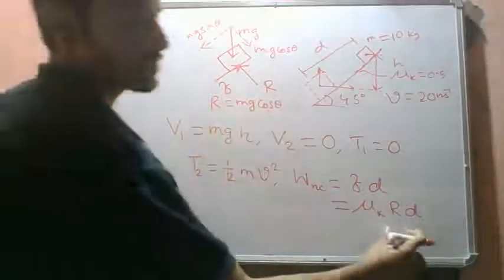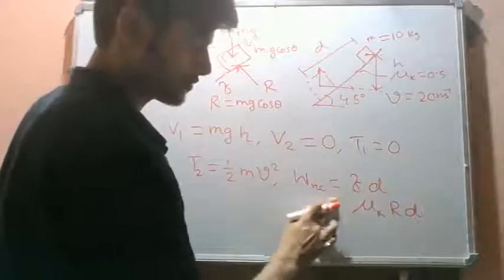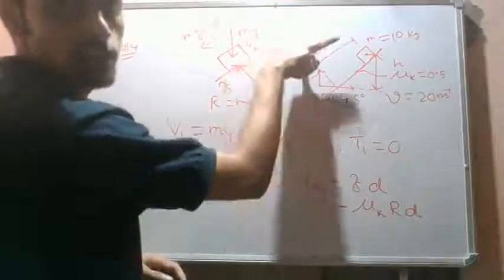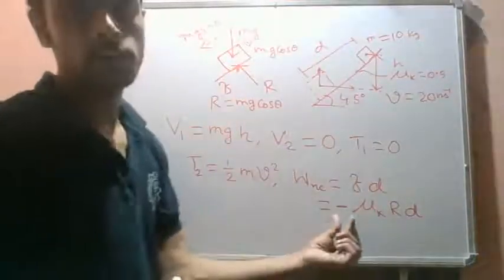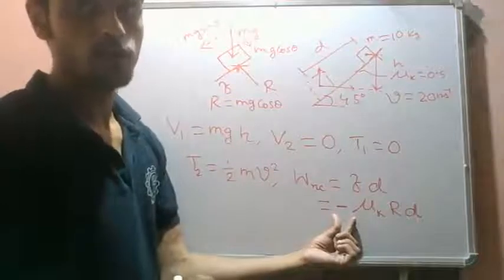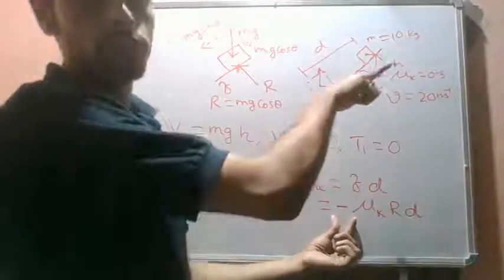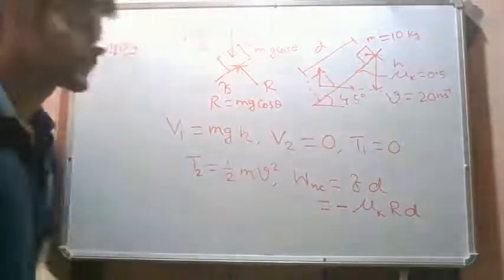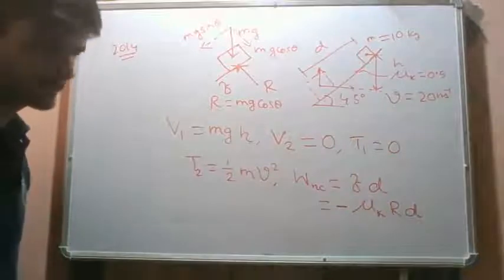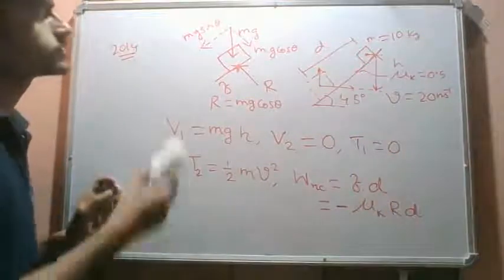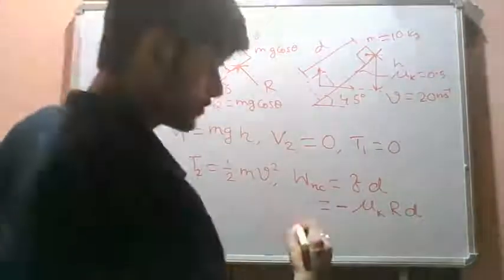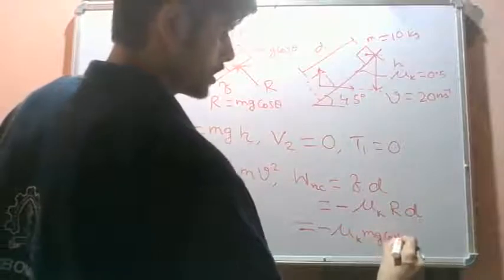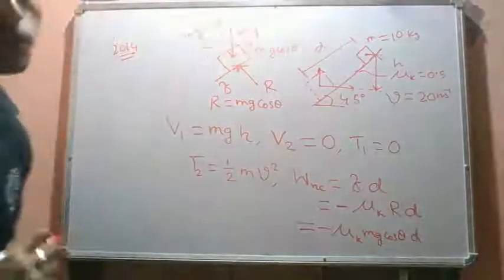This mg cos theta we will substitute over here to get the friction force. There is a minus because the friction force acts in this direction and the displacement is in the opposite direction. The dot product gives F times d times cos 180 degrees, and cos 180 degrees is minus one. So we have minus mu_k mg cos theta times d. This is our non-conservative work done.